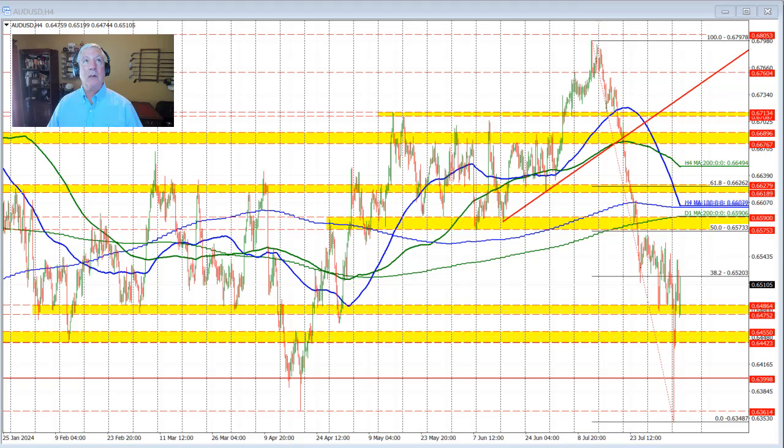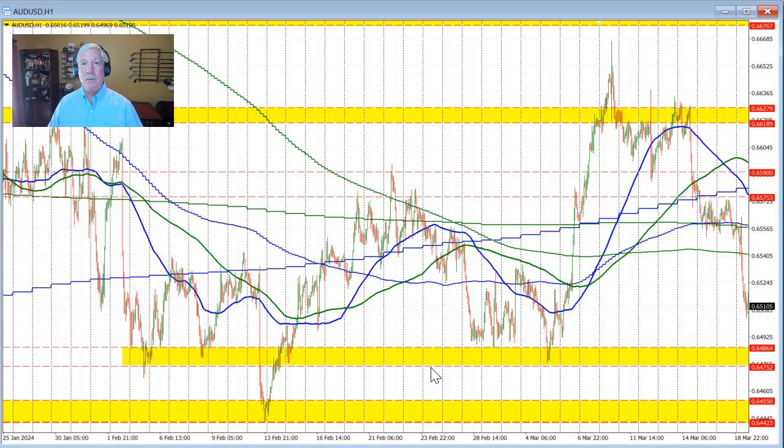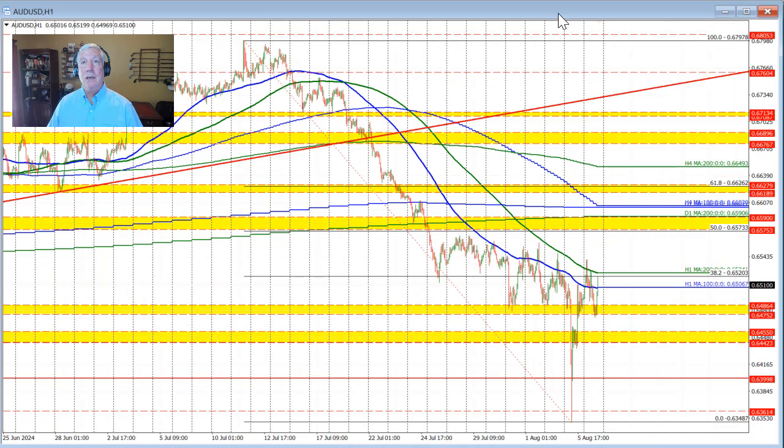We'll be watching each of those areas to give us clues for the trading bias. If I were to go to the hourly chart, the move to the upside in trading here today did breach the 200-hour moving average over the last few days. That moving average has found resistant sellers against that level, keeping the sellers more in control. This break off of the RBA rate decision should have sent the price higher, but it didn't.